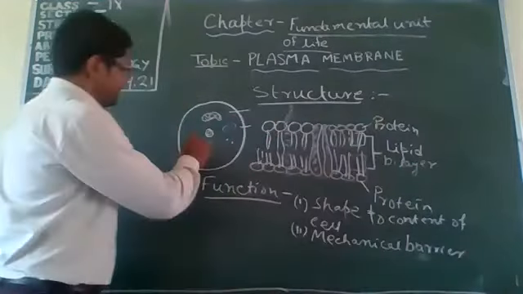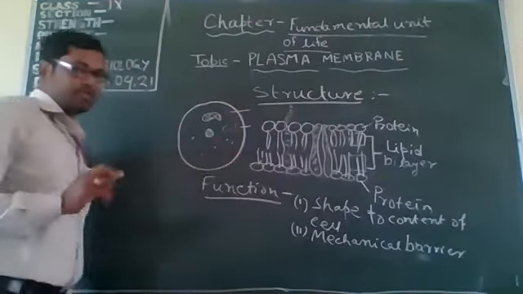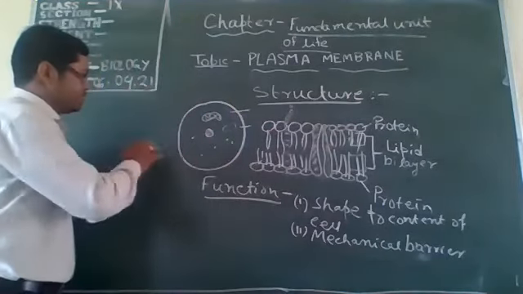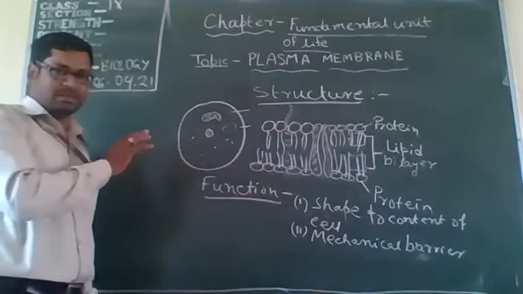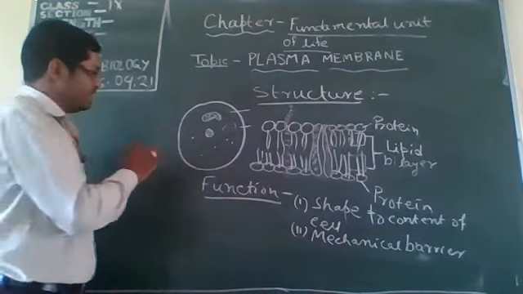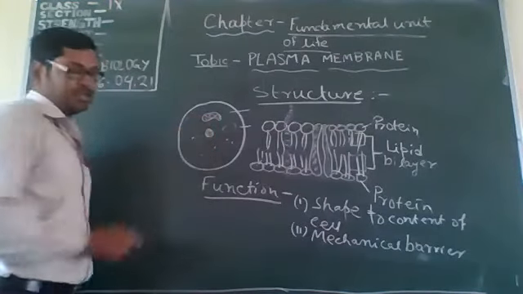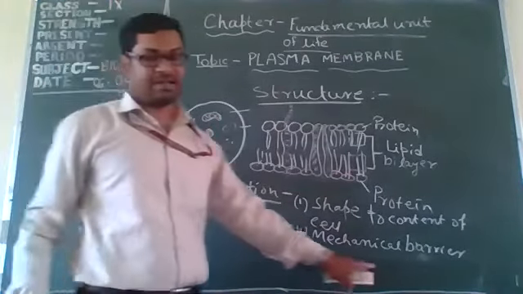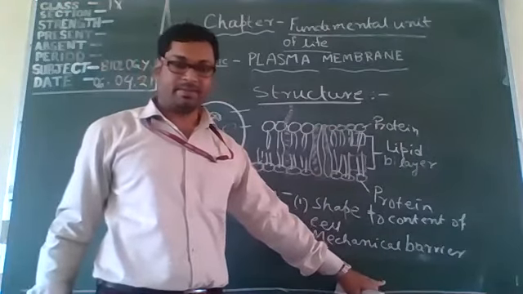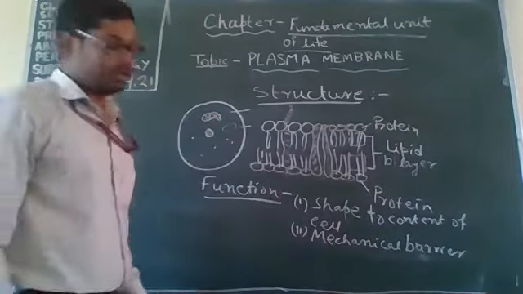Mechanical means here, this is the cell. Different kinds of external force may be created on cells. Then the plasma membrane protects the cell organelles which are present inside the cell. That is called the mechanical barrier. Okay, understood?